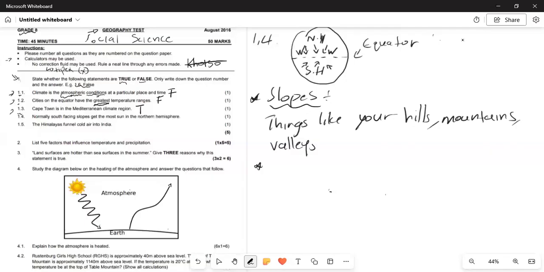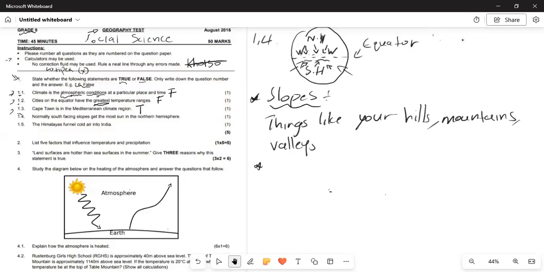In the northern hemisphere, remember that south-facing slopes receive more direct sunlight since the sun is mostly in the southern sky. So where's the southern sky? Here's the southern sky. So if the sun shines this way and your slopes are put in your north hemisphere, your slopes are put here. So you see, the slopes will receive direct sunlight.